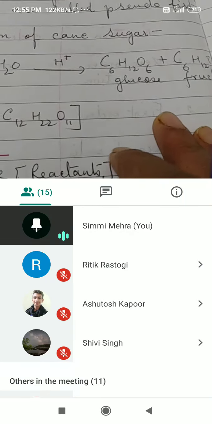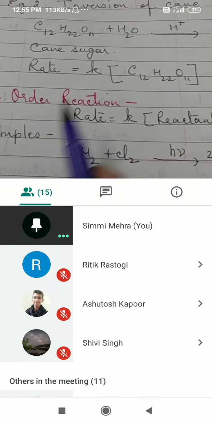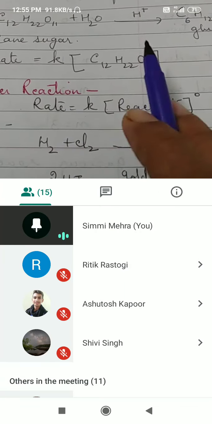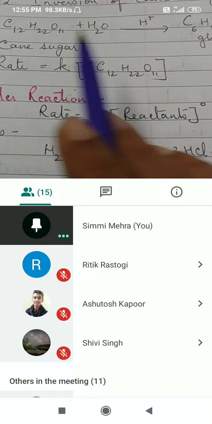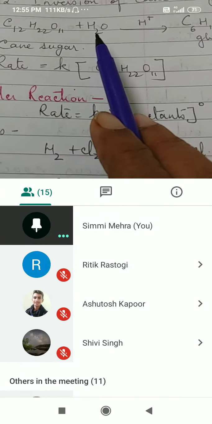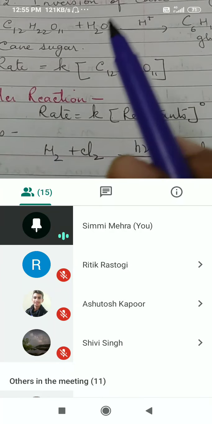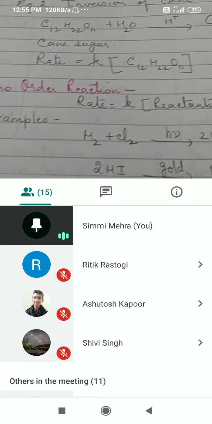Now, here the rate of reaction will depend only on concentration of cane sugar. It will not depend on concentration of water. So molecularity is 1, order of reaction is also 1. So this is an example of pseudo unimolecular reaction.